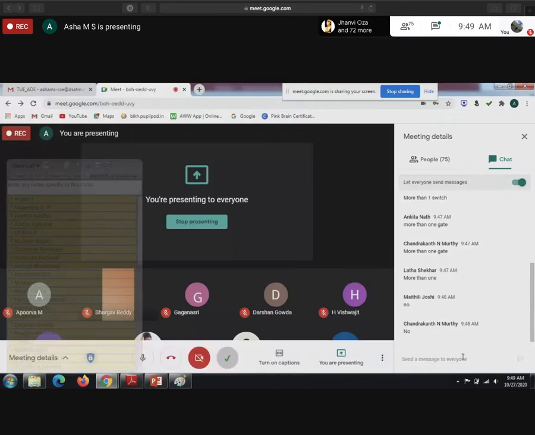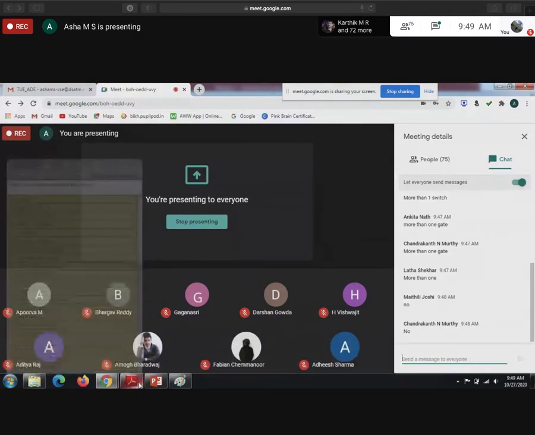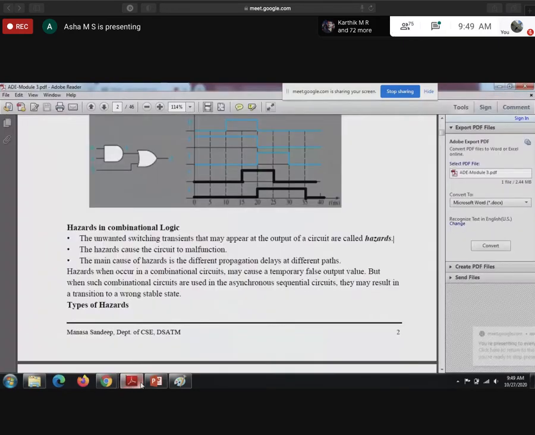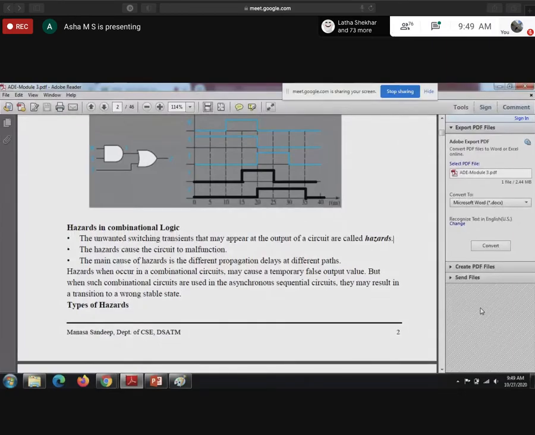Are you clear what hazard means and why it occurs? See, the main cause of hazard is the different propagation delays at different paths. Different paths means when you have different switches and the input changes to the circuit, the path will be different for that particular output.